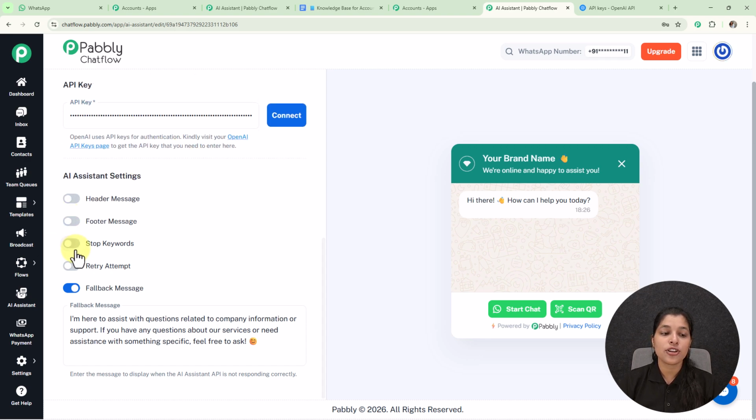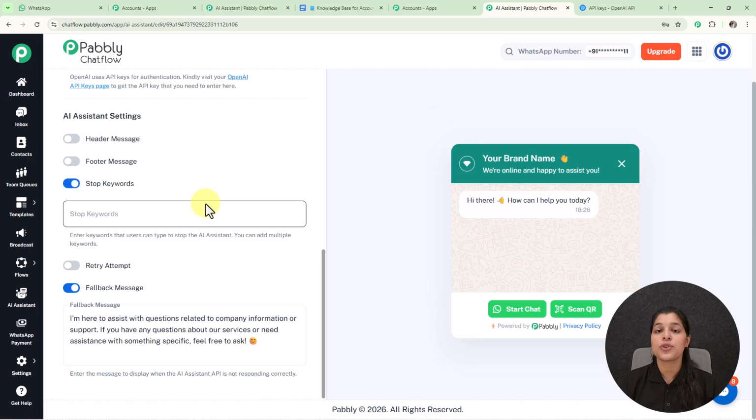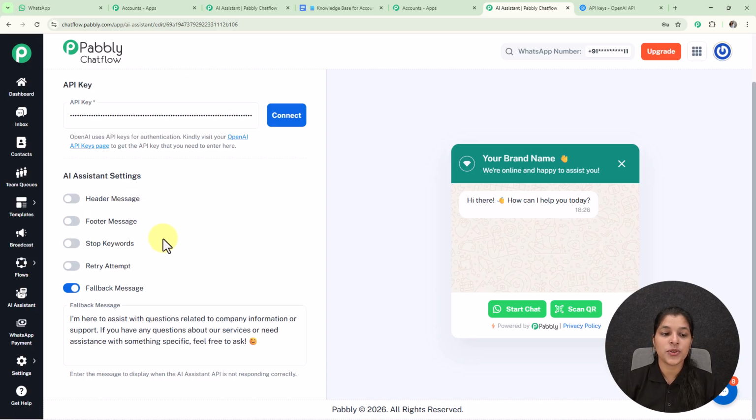And now we are getting this option for entering the stop keywords. So stop keywords are the words which can stop your AI assistant. So you can enter the stop keywords over here, but I'm going to keep it as disable.